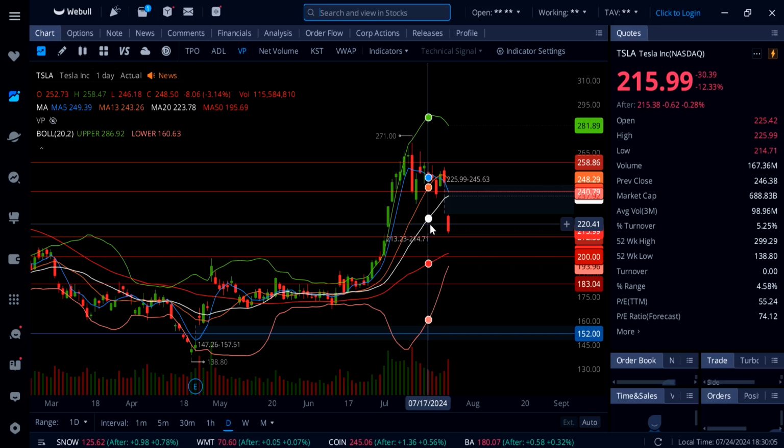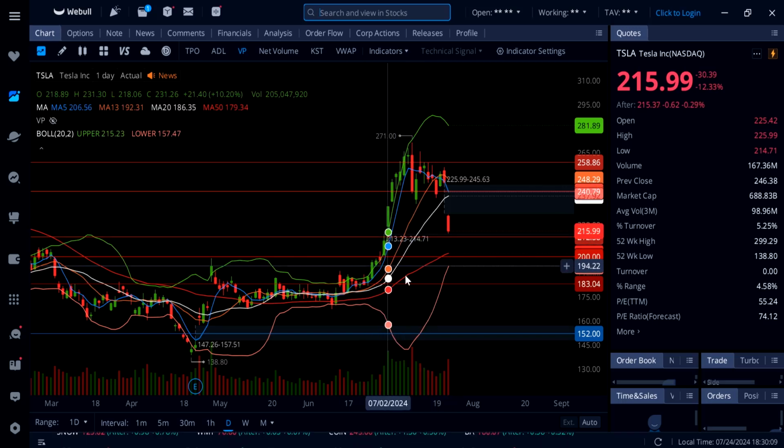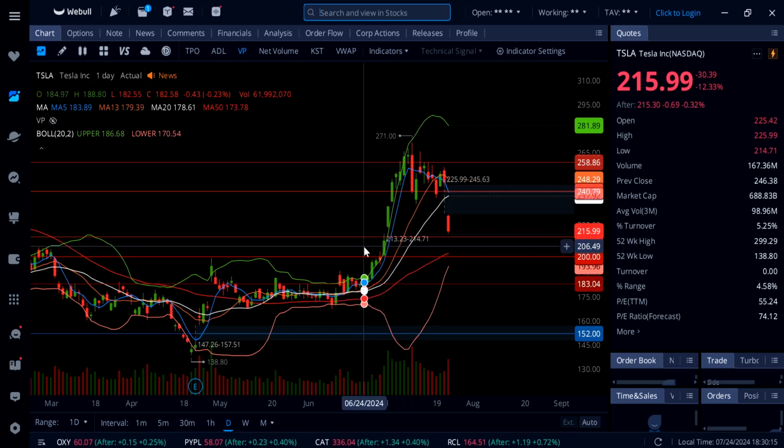Let's see if this thing can bounce. That would be a level that I'm watching tomorrow. Maybe we can actually set up a nice day trade if this thing gets down here and holds around 213 to 212 on Tesla stock.